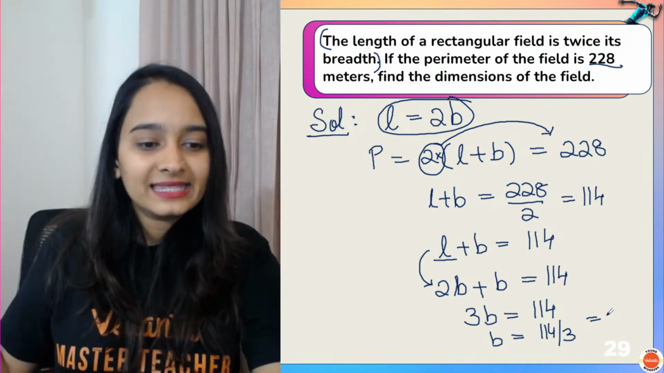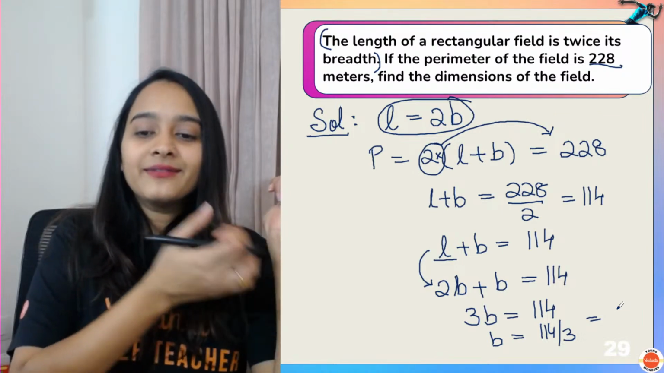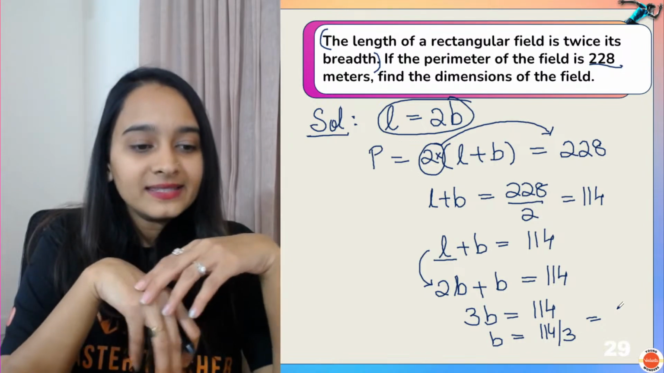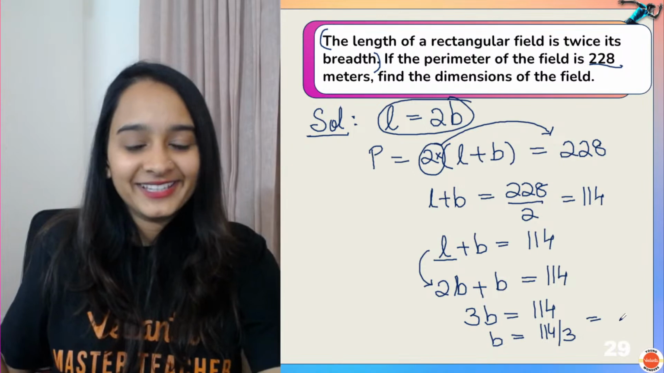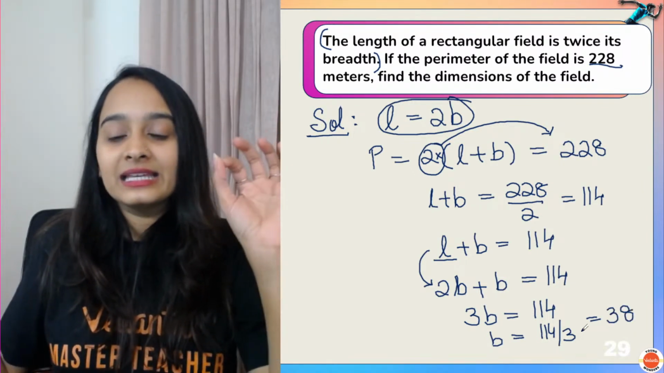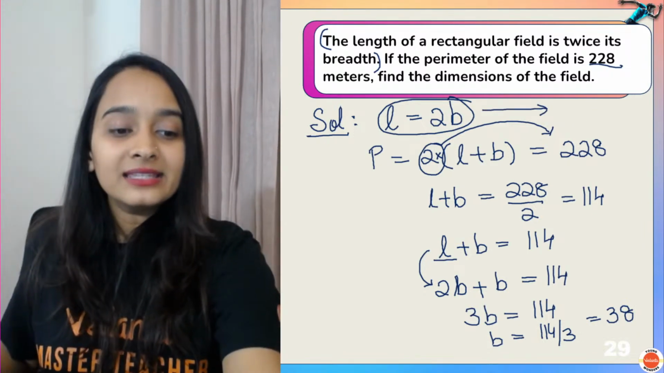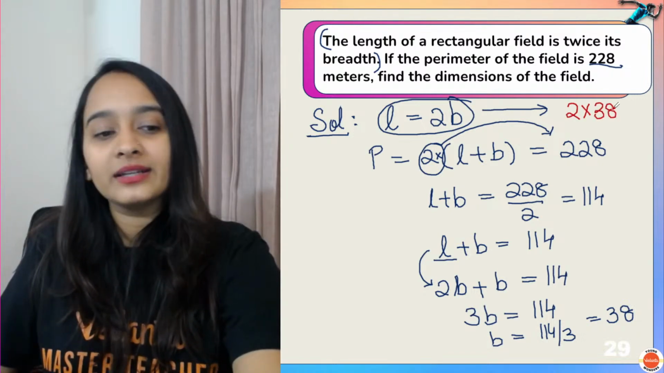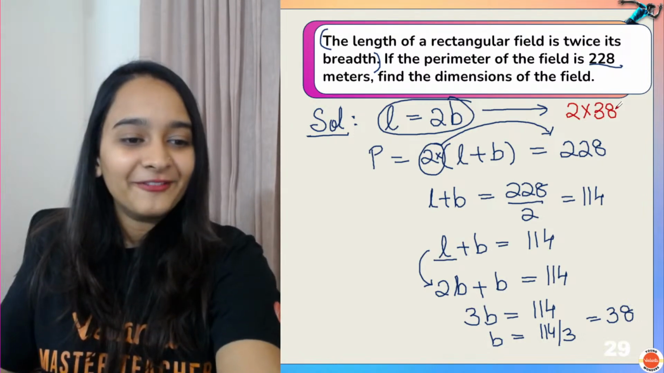38? Yes. What is the value of b? Awesome. Congratulations. Yes, Anvay got it right. Your breadth is 38. So what will be the length? Your length is twice the breadth. So it is 2 multiplied with 38. Very nice. Very good, everybody.